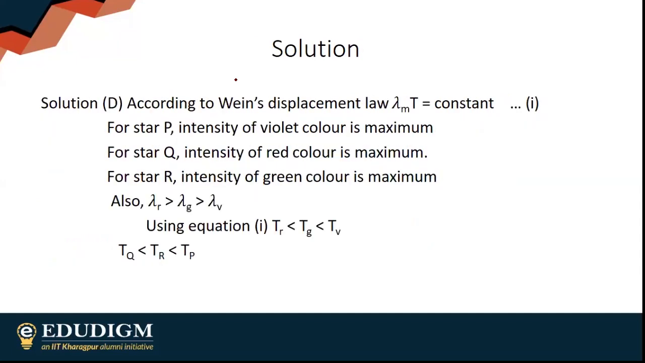Obviously, option D is correct. According to Wien's displacement law, lambda m into T is constant. For star P, intensity of violet color is maximum. Star Q, intensity of red color is maximum, and star R, intensity of green color is maximum. Obviously, we know wavelength of red is greater than that of green, which is greater than that of violet. If you look at this, temperature and maximum wavelength are inversely proportional. Obviously, lambda R is less than lambda G, less than lambda V. Obviously, TQ is less than TR, is less than TP. So option D will be correct.